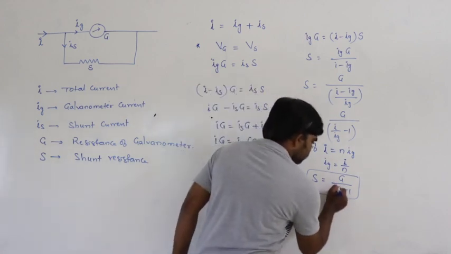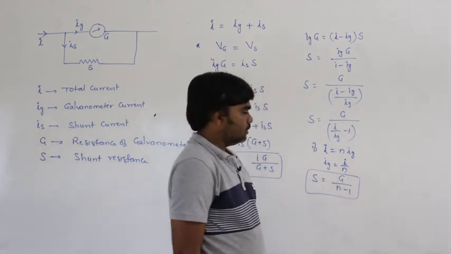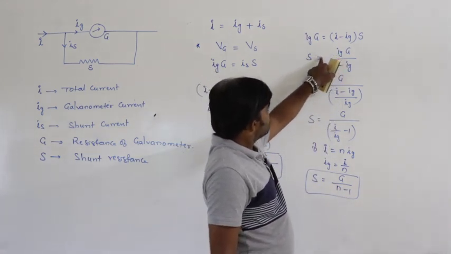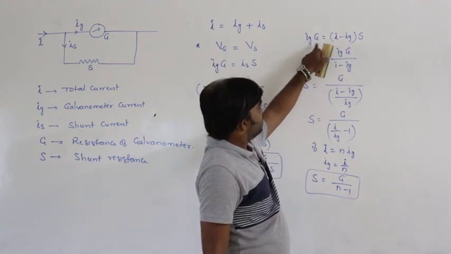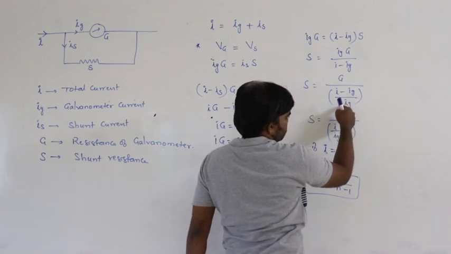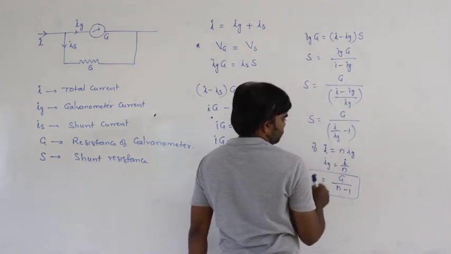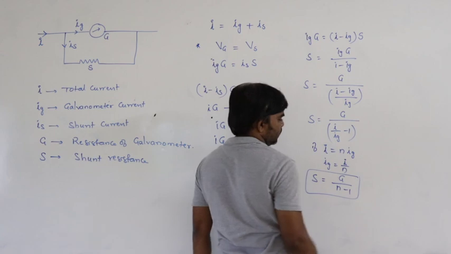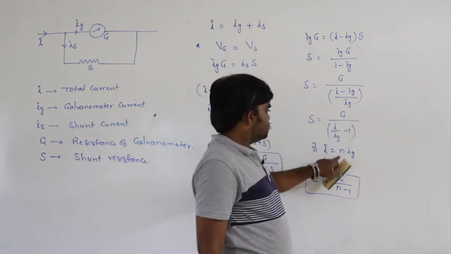So, what is the meaning of this? S is equal to Ig G by I minus Ig, and this Ig comes to the denominator, then this becomes I by Ig minus 1, where Ig is equal to I by n. So, I by Ig is equal to n.